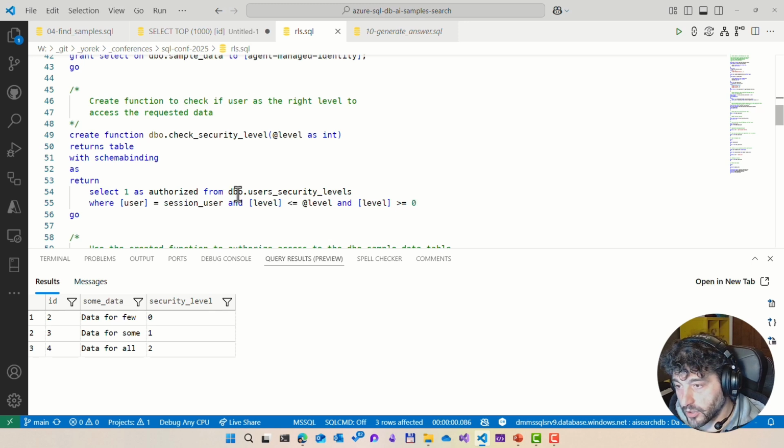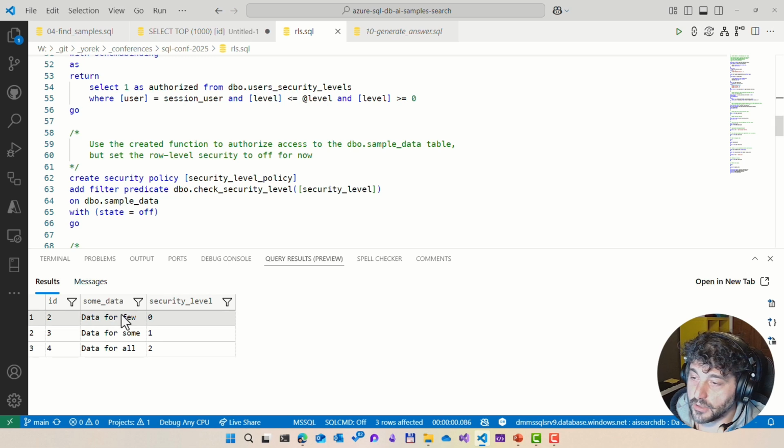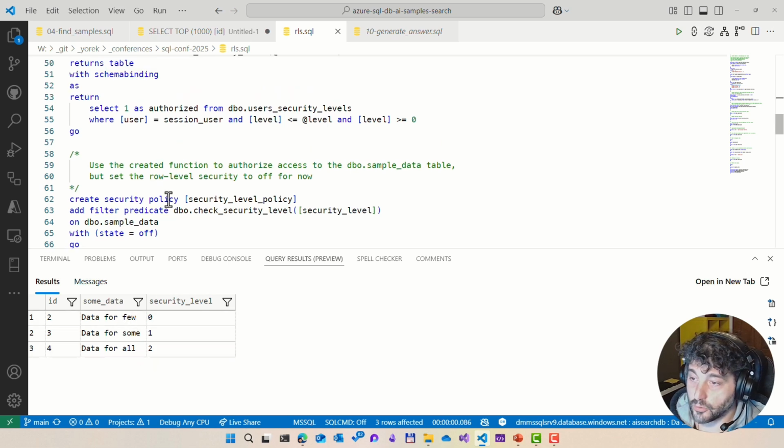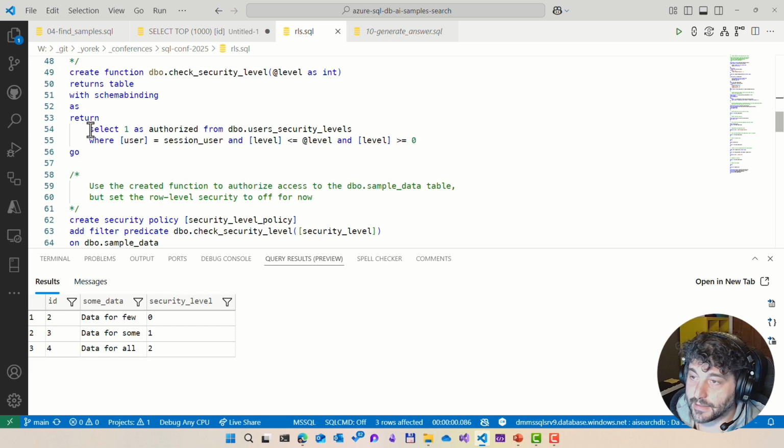It works at a lower level than your query, and it makes sure that all the data returned is authorized to be shown to you, applying this logic here. And this logic is very simple. As long as 1 is returned, and imagine it is just a logical explanation, imagine that this function is executed for every row. It doesn't work in that way, otherwise it would be very slow, right? But logically, imagine that this function is called for every row, and the value of the security level is passed as a parameter here.